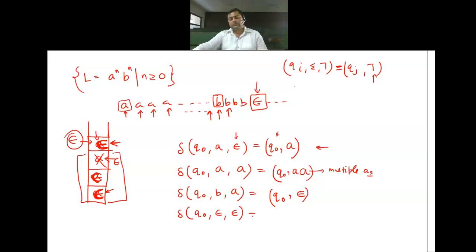Nothing will remain on the string, nothing will remain on the stack. Therefore in that situation I will say that now I am accepting your string. I'm accepting the pattern of your string, and I'm saying that this string is correct as per the pattern. Got it? Everybody is clear for this?